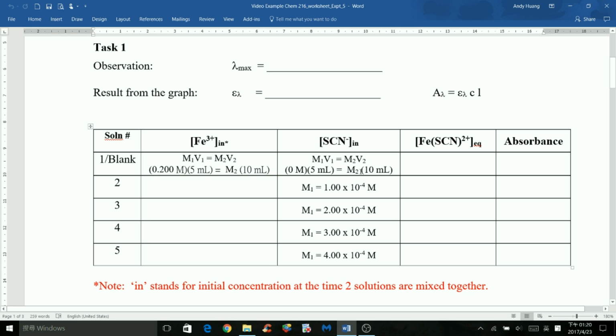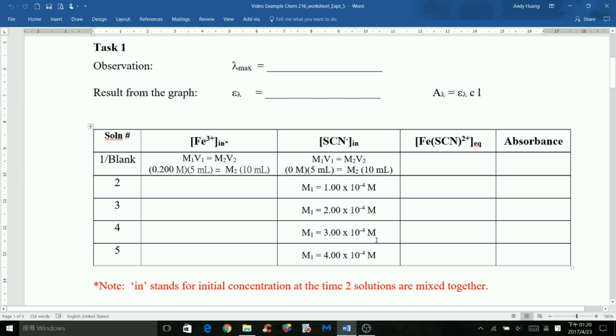You're solving for M2, and V2 would be 10 milliliters. So do the same calculations for thiocyanate as well, and use the different M1 for solutions 2, 3, 4, and 5, to solve for M2.